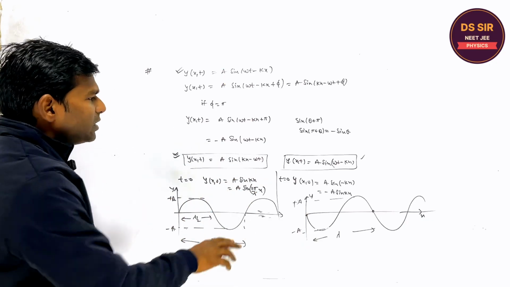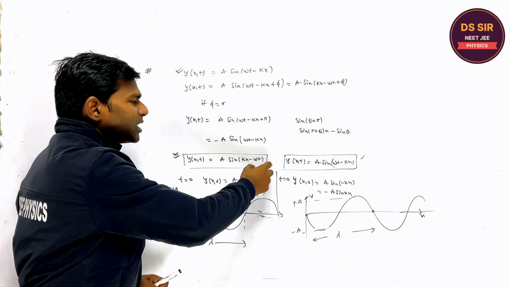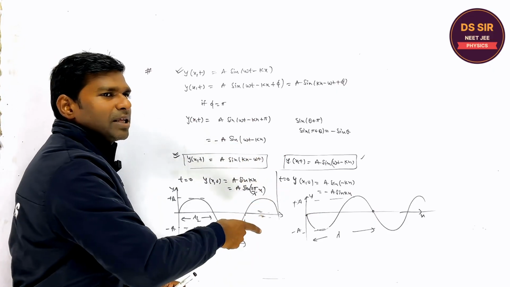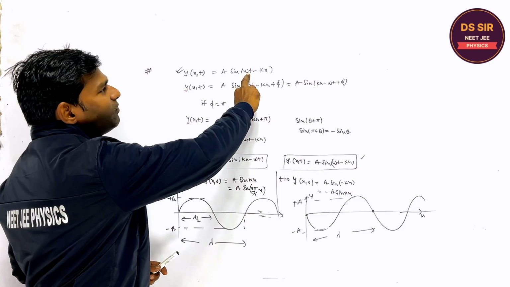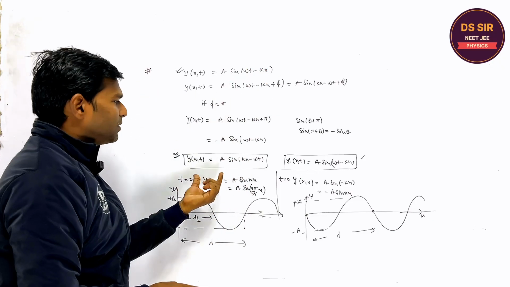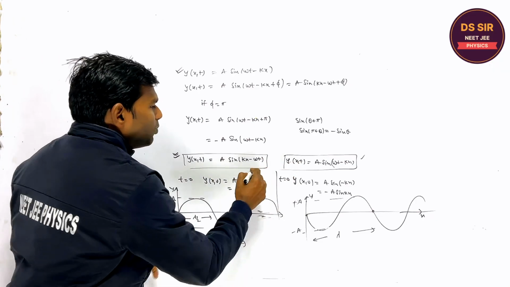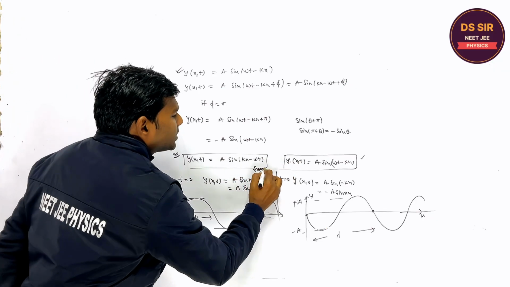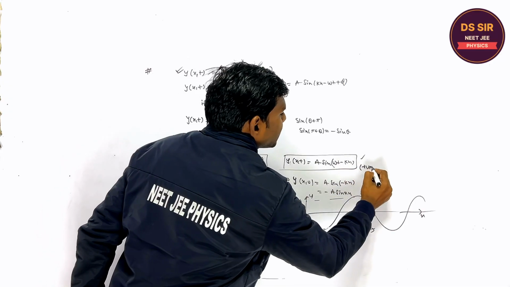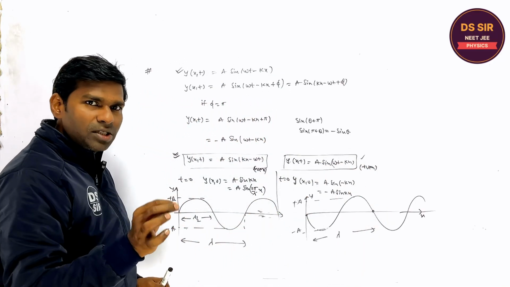In the question, they may give the equation of traveling wave, either kx minus omega t or omega t minus kx. Also, they can give omega t plus kx, so that is the negative direction moving. This wave and this wave are moving in positive x direction. This type of question is asked.